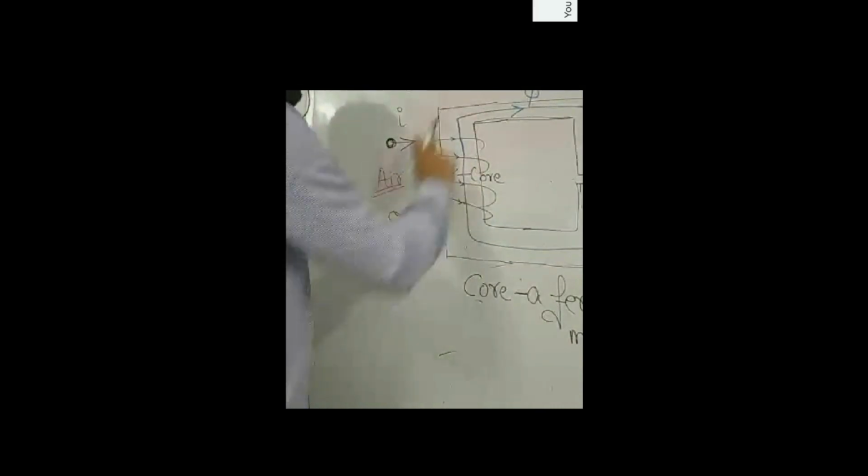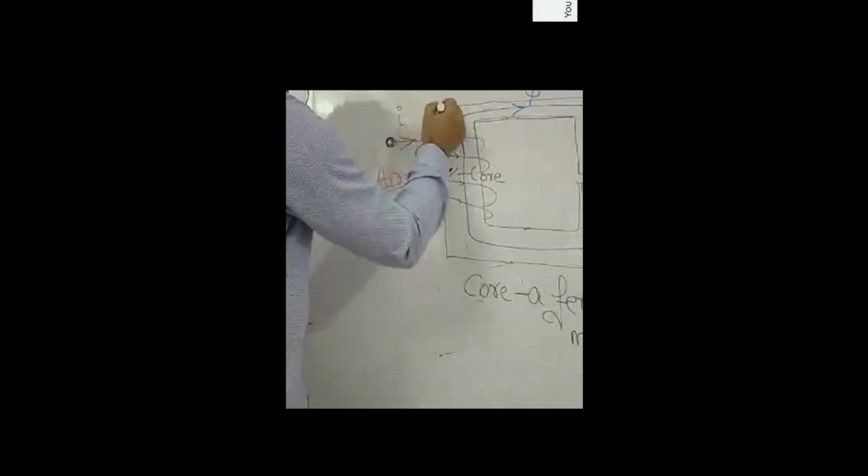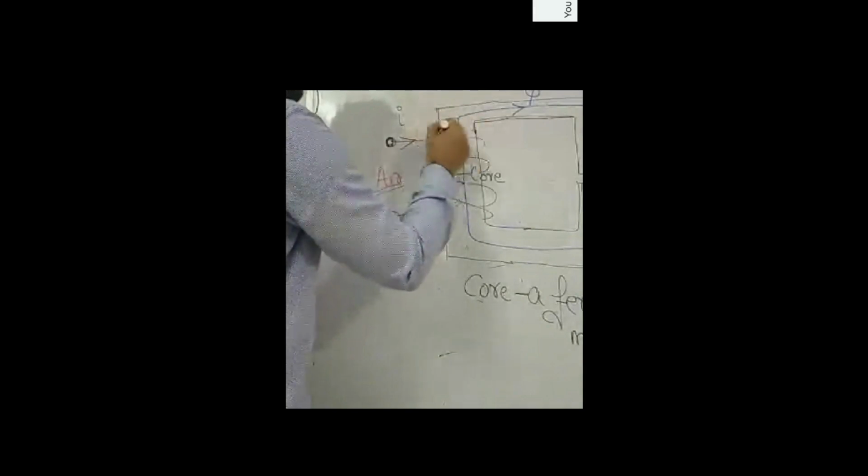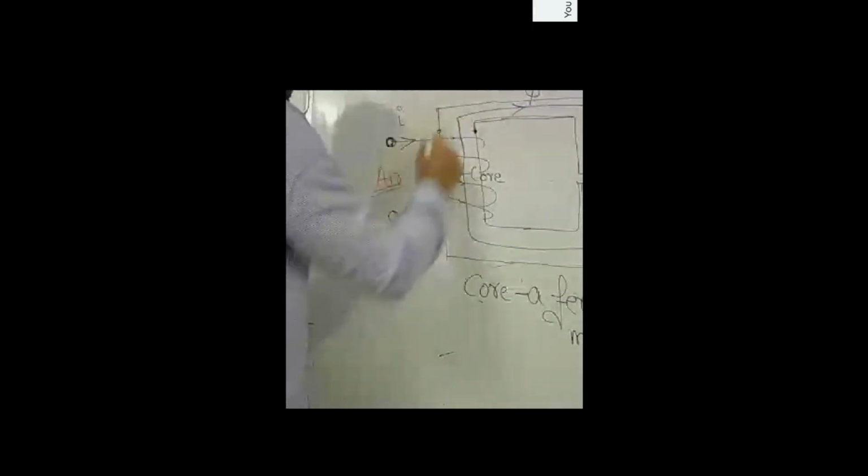Inside the ferromagnetic medium. Now, this ferromagnetic medium will allow the maximum flux to pass through it.